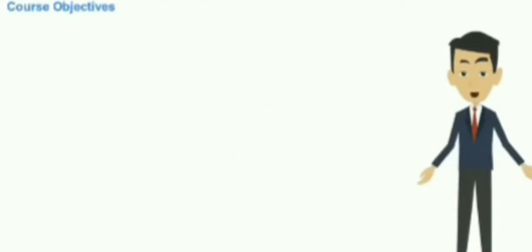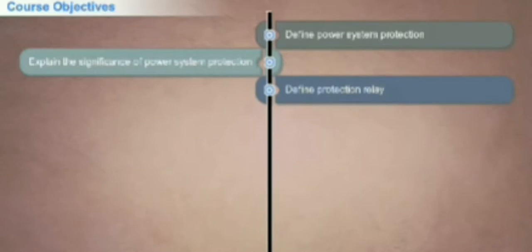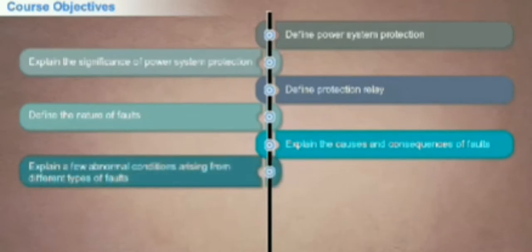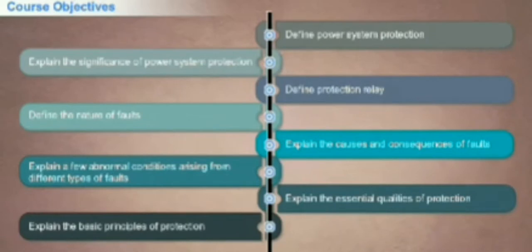Let us take a look at the objectives of this course. By the end of this course, you will be able to define power system protection, explain the significance of power system protection, define protection relay, define the nature of faults, explain the causes and consequences of faults, explain a few abnormal conditions arising from different types of faults, explain the essential qualities of protection, explain the basic principles of protection, list and discuss each component of protection.